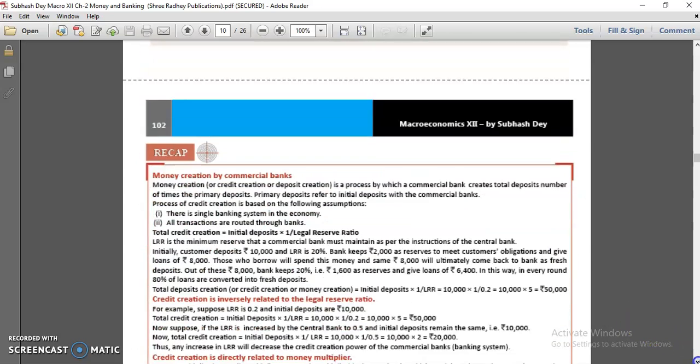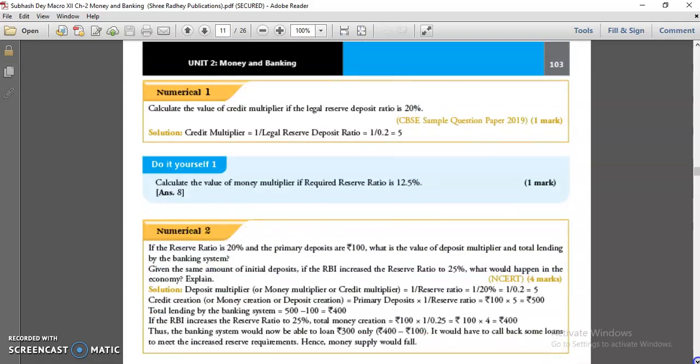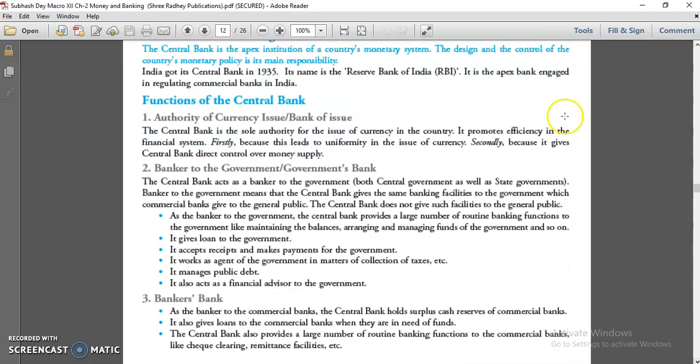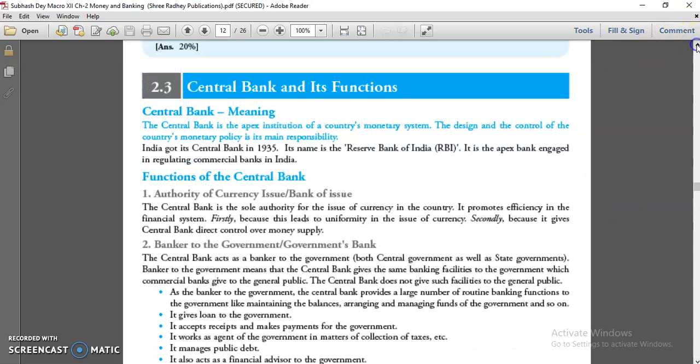Next we move to our main topic for today, that is the functions of commercial banks.